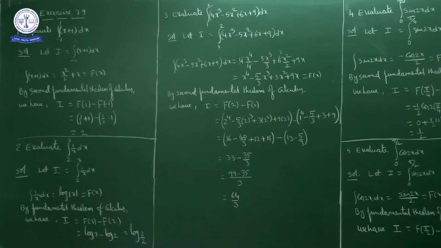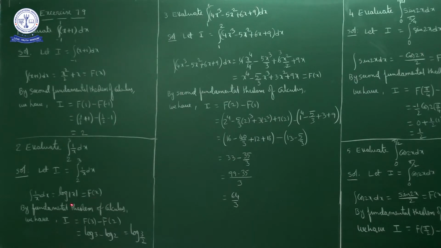Okay, so here integral a to b f of x dx. Here the lower limit is 2, upper limit is 3. Integral 2 to 3 1 by x dx. First of all I'll calculate the indefinite integration of 1 by x dx. What is it? Log mod x. So log mod x we'll write as capital F of x.